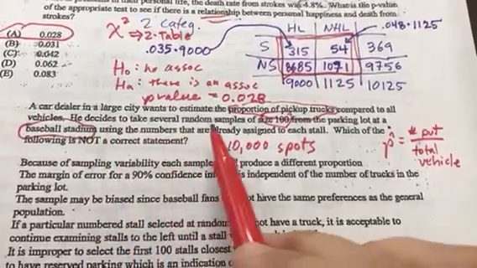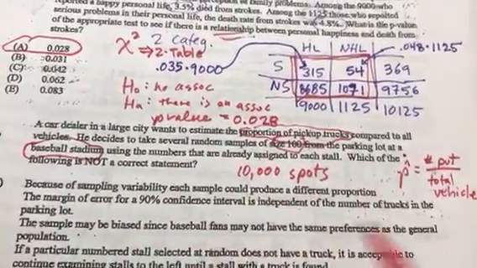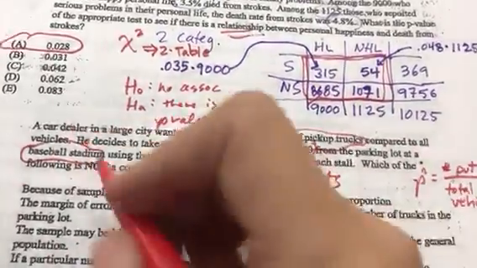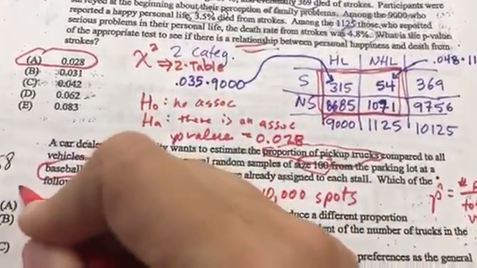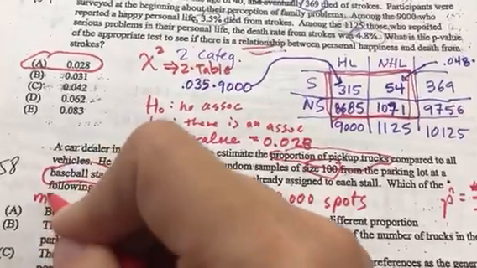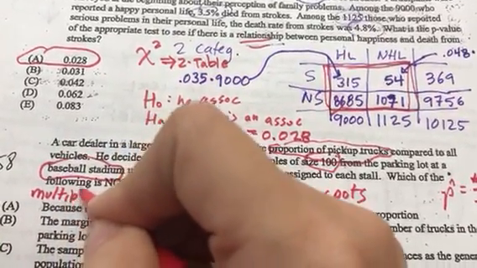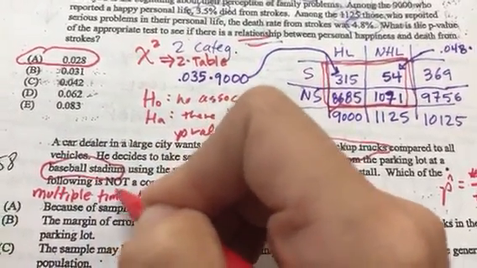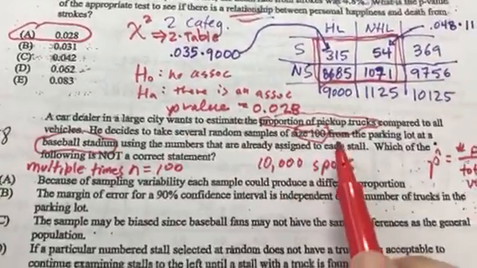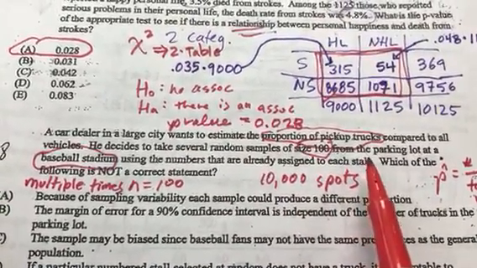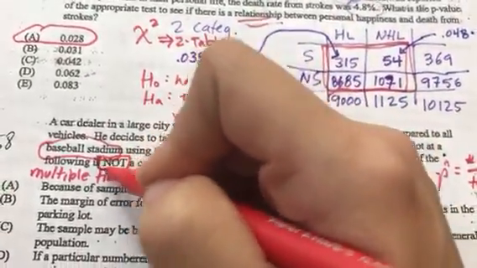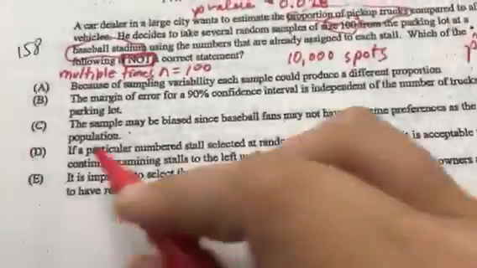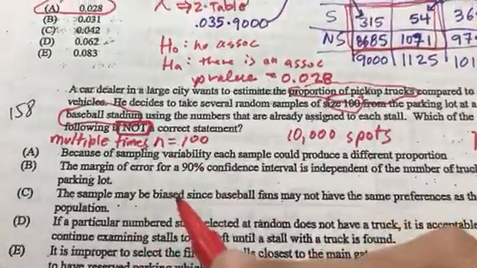It says he decides to take several random samples of 100. So that's okay. So his sample size is 100, and he's going to do it multiple times, which is cool. You can do studies multiple times. So no problems there. However, we're going to find which of the following is not correct. So we got to be really careful. That means we're going to have 4 correct statements, 1 not correct.